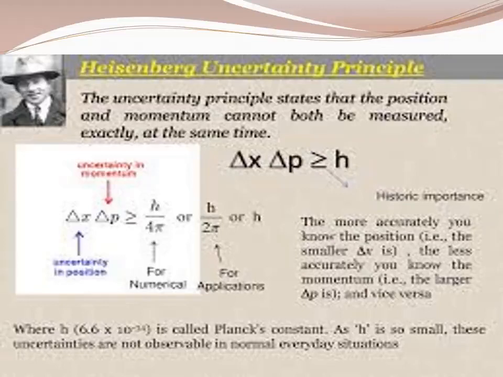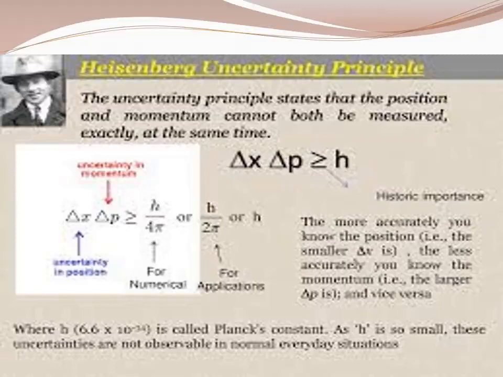The Heisenberg uncertainty principle is an important question. In each and every question paper, this question is there. Very important, note it down. Important 2 mark question. Sometimes it is asked as a 5 mark question, but maximum it is asked as a 2 mark question. Very important, mark it. So it is impossible to accurately determine both the position and momentum of a microscopic particle at a time. This is the main word: impossible to accurately determine the position and momentum of a microscopic particle.